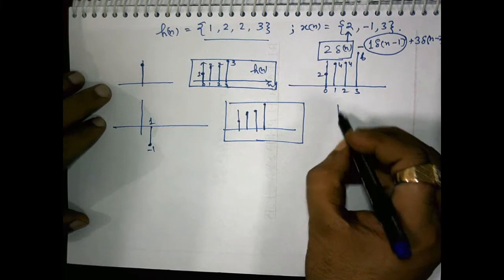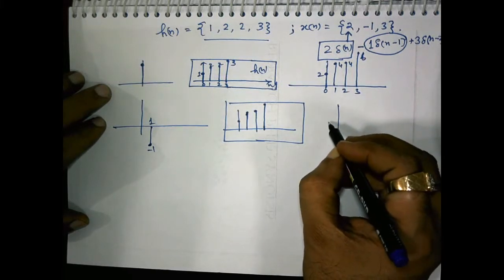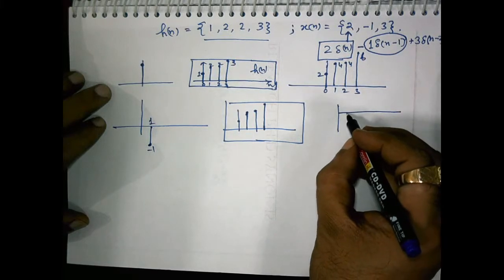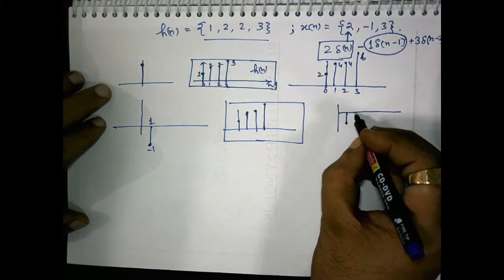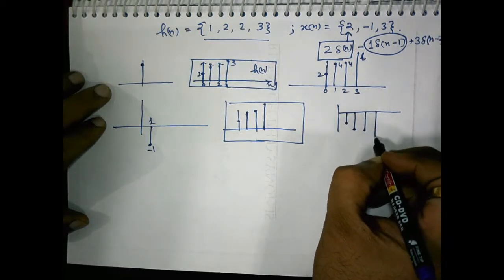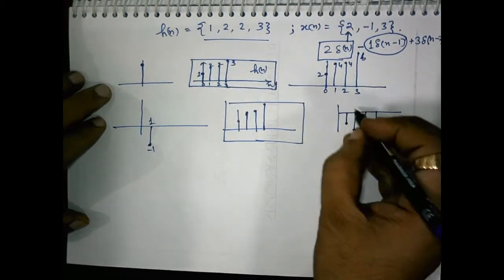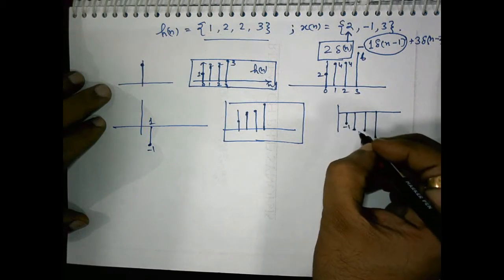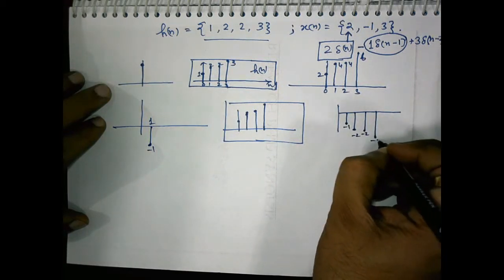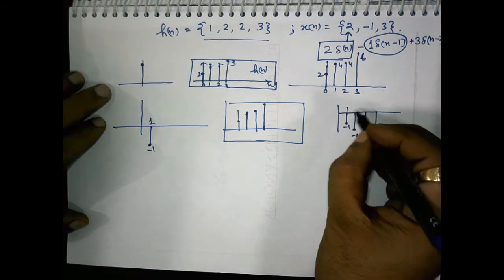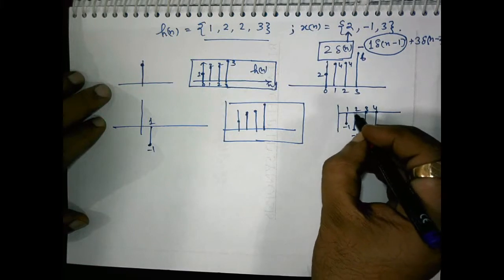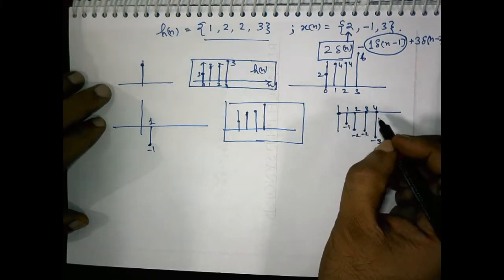So this will be -1, -2, -2 and -3, and time index 1 2 3 and 4. This is the time index. This is 0.